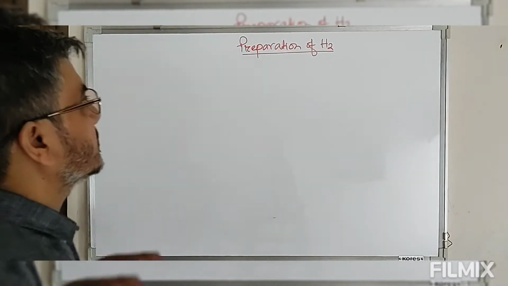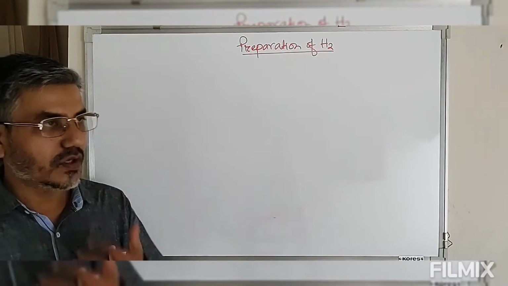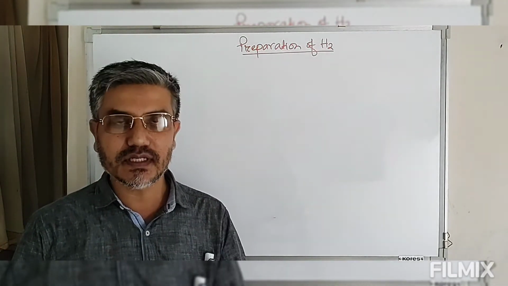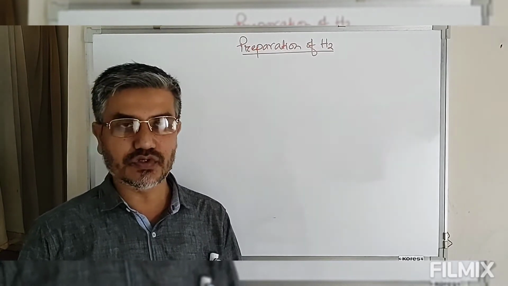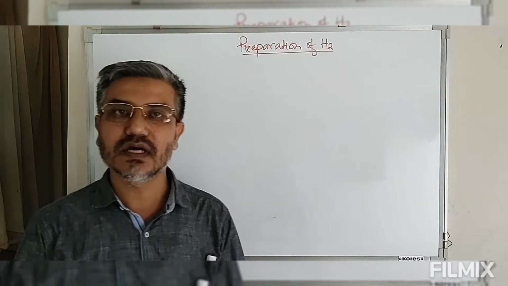This will move on to the general methods of preparation of molecular hydrogen. Now, why do we require hydrogen? Because hydrogen is the most abundant element present in the universe. So the element that is most abundantly present in the universe is known as hydrogen.